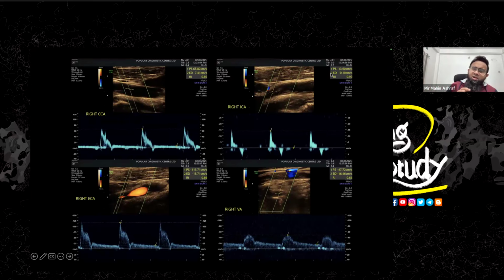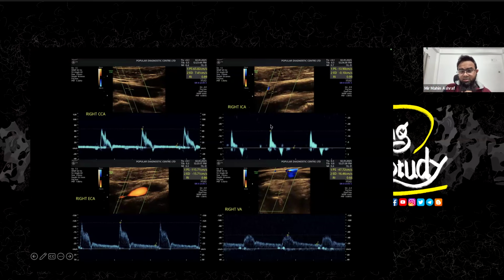Like when we were students in school, our teachers would say, oh my students, you don't have any brain. Even without any brain, you need more vascularity than this. So 13 centimeter per second is not enough to provide nutrition to your brain, so definitely there should be some abnormality going on.